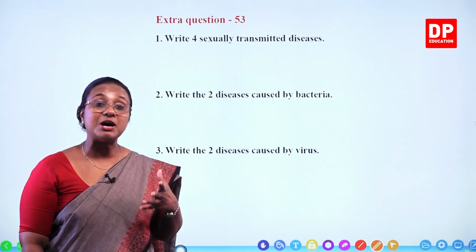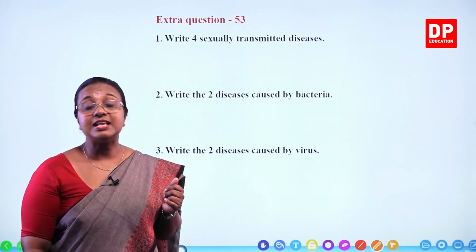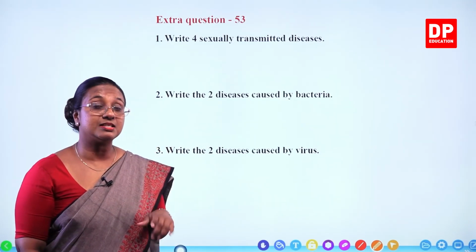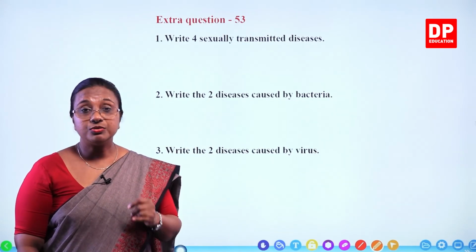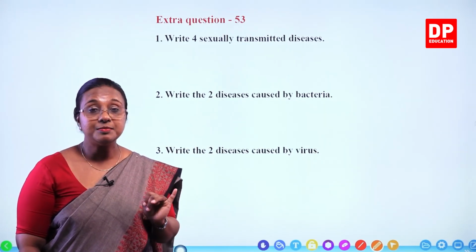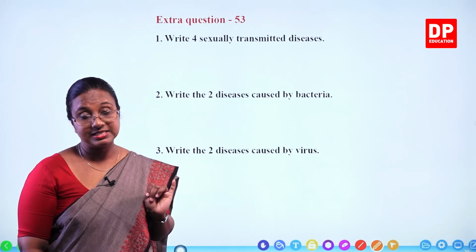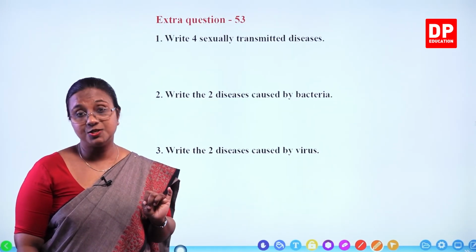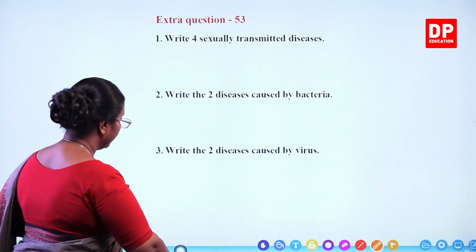Now there are about 20 such diseases that have been identified. Out of that, there are 4 common diseases. What are they? Gonorrhea, syphilis, herpes and AIDS. AIDS is acquired immune deficiency syndrome. Those are the 4 diseases.